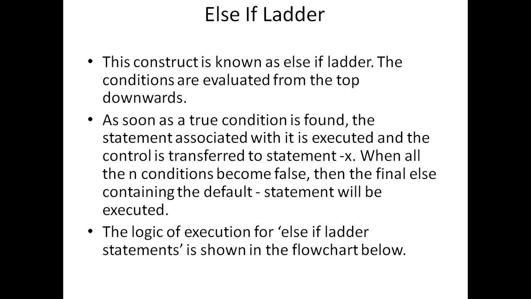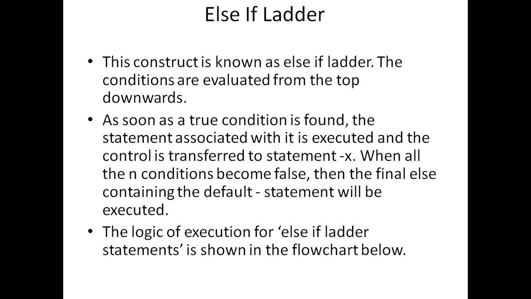There are multiple conditions present, and based on certain conditions we can take the final result. So this is called the else if ladder, and it is evaluated only from top to bottom, not bottom to top. As soon as a true condition is found, the statement associated with it is executed and the control is transferred to statement X. When all n conditions become false, then the final default statement will be executed, right? Means whichever condition is found true, the statement block allocated to it will be executed and control passes directly to the next line of the program.